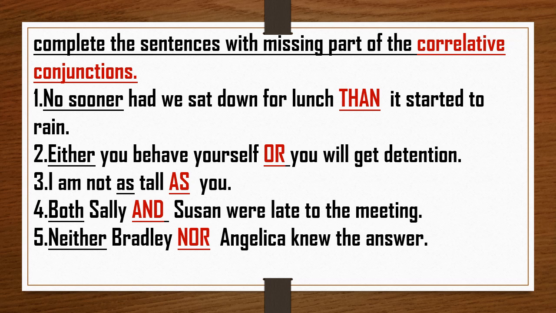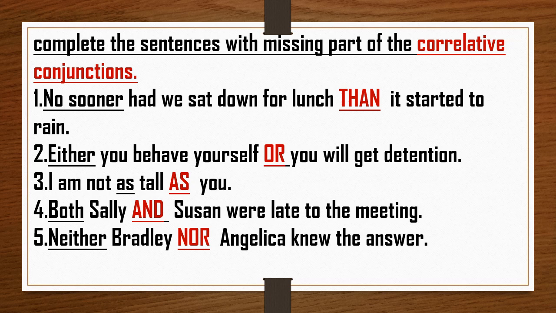Second sentence: Either you behave yourself, dash, you will get detention. So here either is used, so on the other side we shall use or. I am not as tall, with as we are going to use as. I am not as tall as you. The next sentence: Both Sally and Suzanne were late to the meeting. So both is given, and with both we are going to use its pair, and.